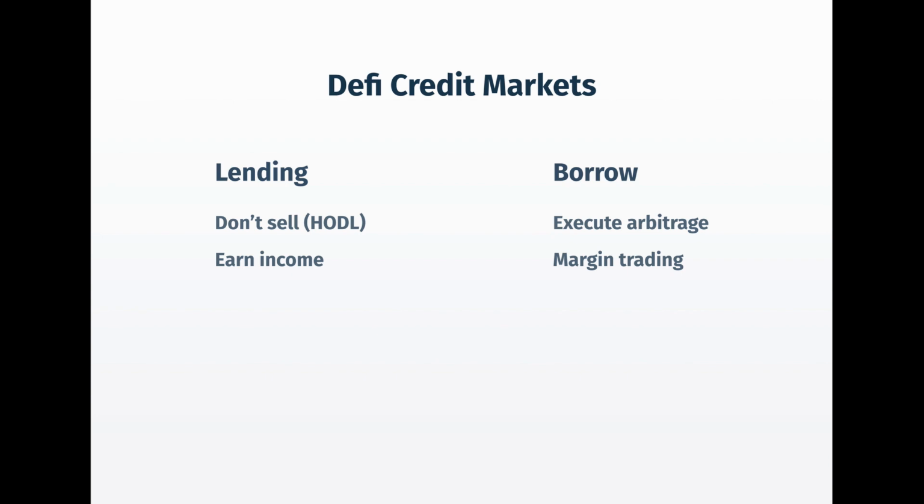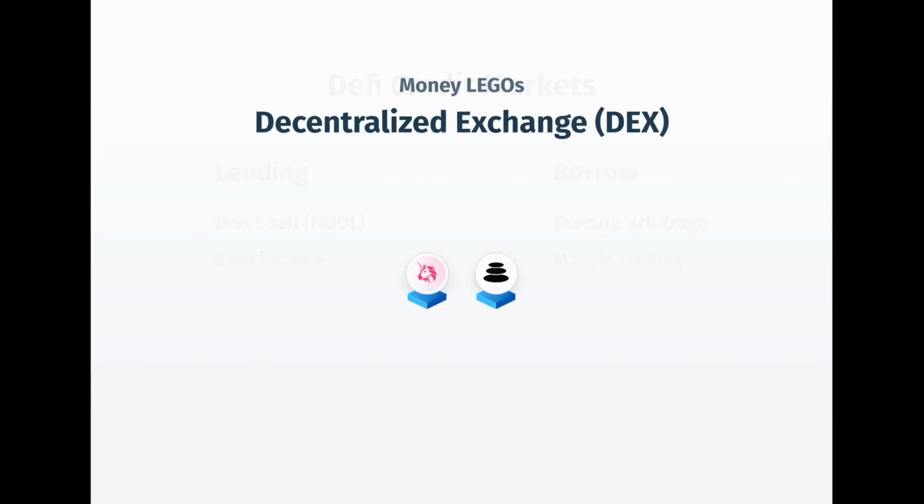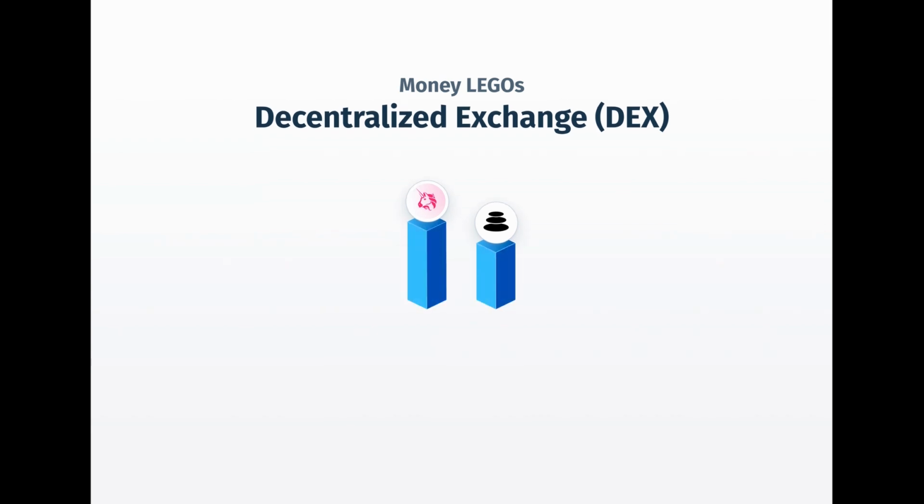Lenders can hodl while earning yield, and borrowers can execute arbitrage or margin trades on decentralized exchanges or DEXs with leverage. A borrower may also take advantage of sudden spikes of volume in a DEX to add liquidity opportunistically. As long as the expected trading fees cover the interest on his debt, the borrower will make money. In fact, DEXs where liquidity can be added or withdrawn quickly by anyone are another core money Lego of DeFi.